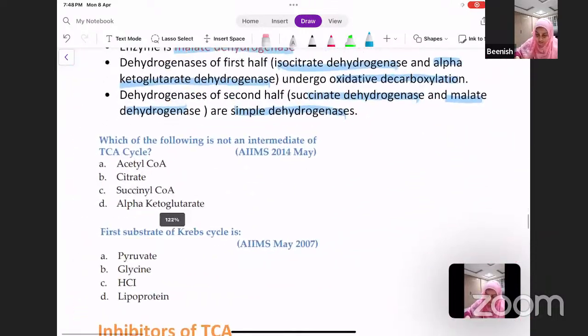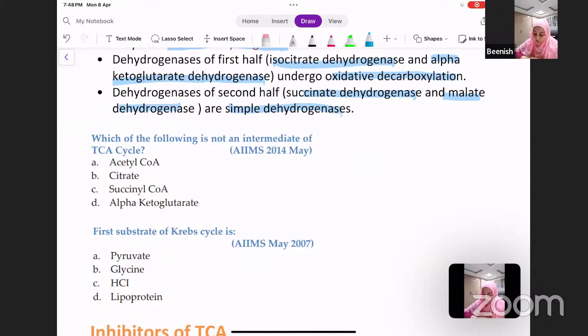Let's have a look at the MCQs. Which of the following is not an intermediate of TCA? The options being acetyl-CoA, citrate, succinyl-CoA, and alpha-ketoglutarate. So we see citrate is an intermediate, succinyl-CoA is an intermediate, alpha-ketoglutarate is an intermediate. So the answer being acetyl-CoA. Okay, acetyl-CoA is not an intermediate of TCA cycle.